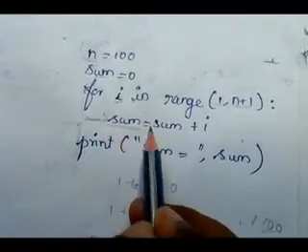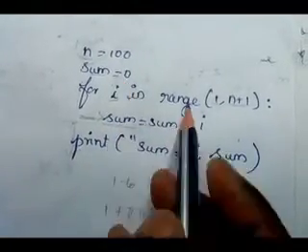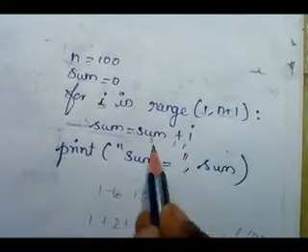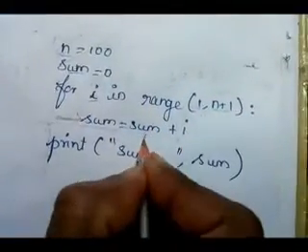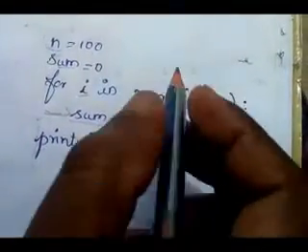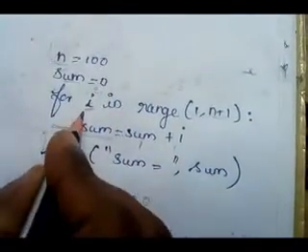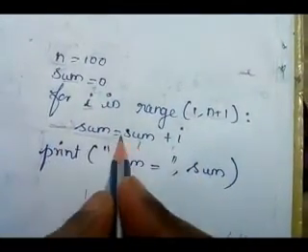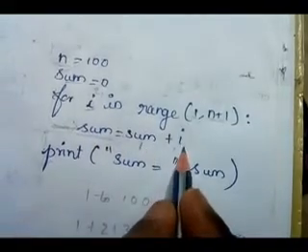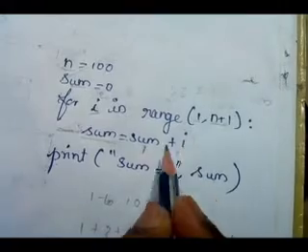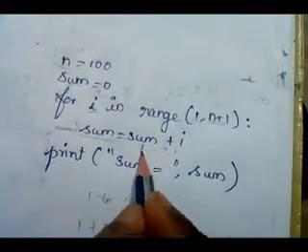1, in range n plus 1. Then see here, sum = sum + i. The first time sum is 0 plus i value is 1. 0 plus 1, that 1 will be stored in the sum. Is it correct? Then it comes back to here. Then it takes the next value, second value 2. i value is 2. Then it adds, sum = sum + i. Sum is 1 plus i is 2. 1 plus 2 is 3. 3 will be stored in the sum.